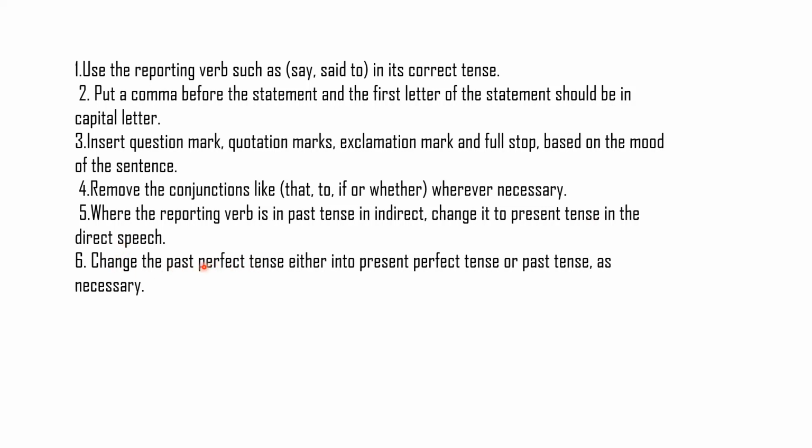Change the past perfect tense either into present perfect tense or past tense as necessary. Now you remember, when we have present perfect tense in our direct sentence, then we change it into past perfect. And past tense is also changed into past perfect. So we have two options for past perfect.